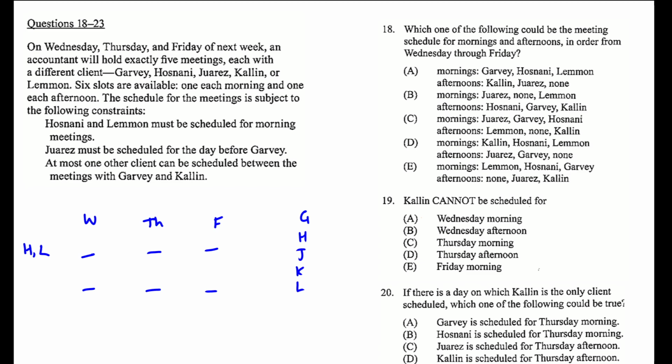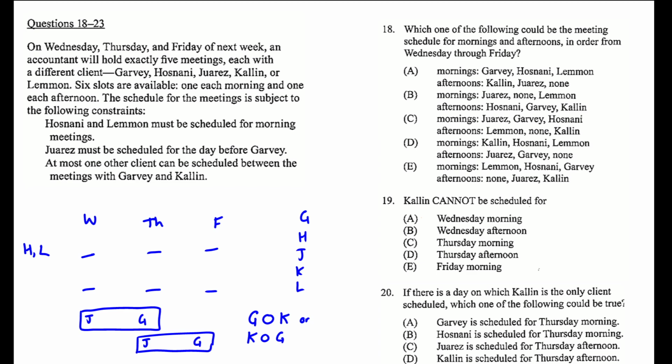J must be scheduled for the day before G. So either we're going to have J on Wednesday and G on Thursday, or J on Thursday and G on Friday. And at most one other client can be scheduled between the meetings with G and K. So we can have G something K, or K something G, and that something in the middle might just be empty. Okay, so this is what we've set up.